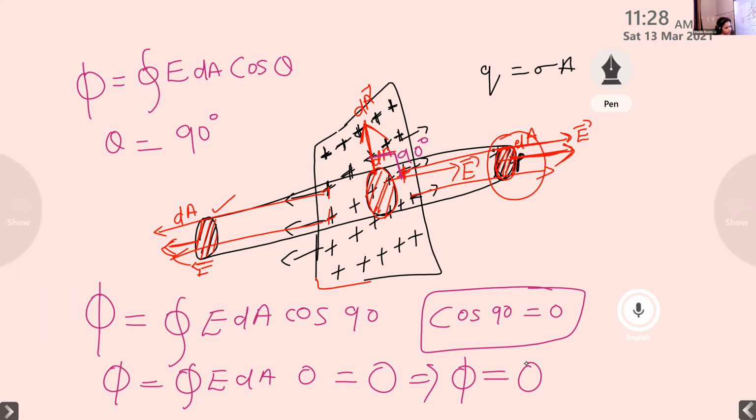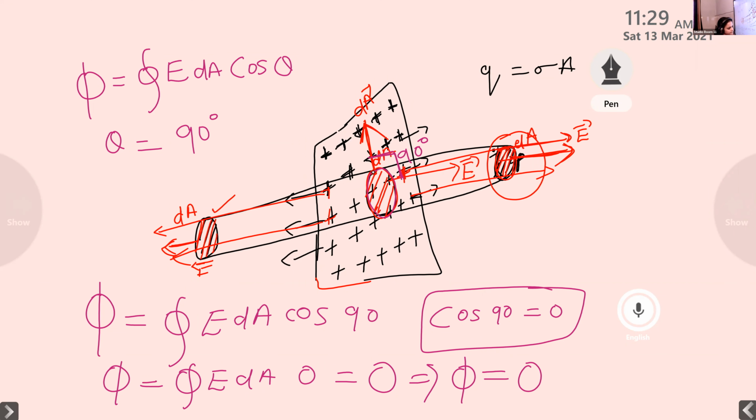So here we are checking whether the electric flux equation can be applied to the three surfaces. We applied the electric flux equation for the first two end faces and it is satisfied. But for the curved surface, since the area vector and the electric field vector are mutually perpendicular, the angle between them is 90 degree. So the electric flux at the curved surface is obtained as 0. Clear?